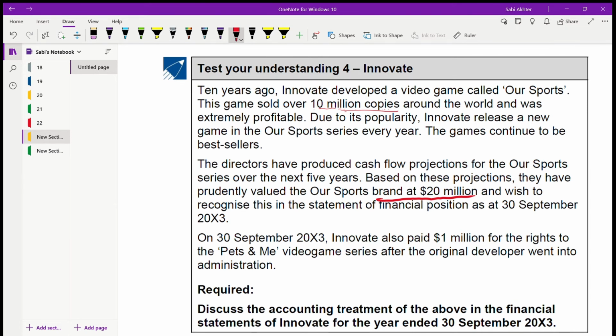On 30th September 2003, Innovate also paid 1 million for the rights to the Pets and Me video game series after the original developer went into administration. Discuss the accounting treatment of the above in the financial statements of Innovate for the year ended 31st December 2003.